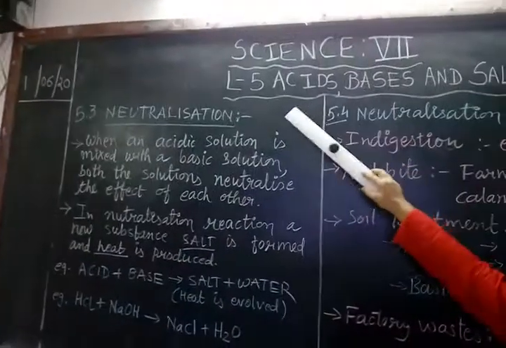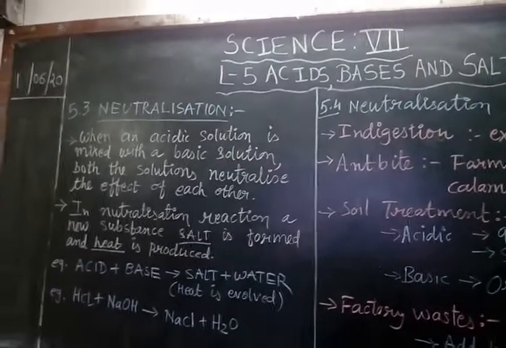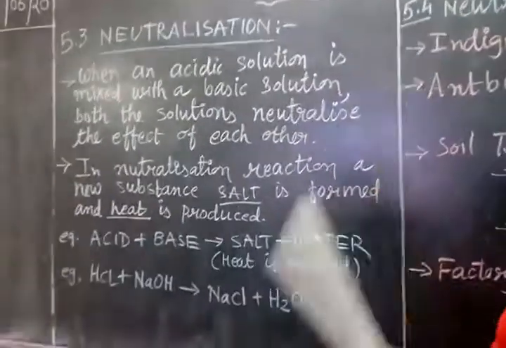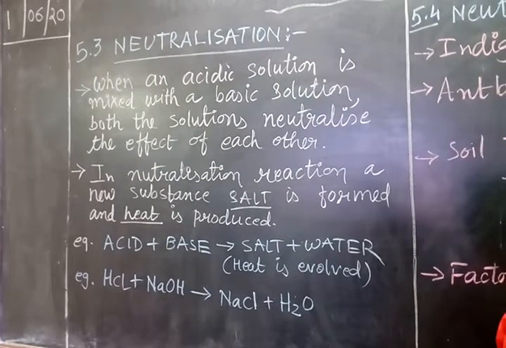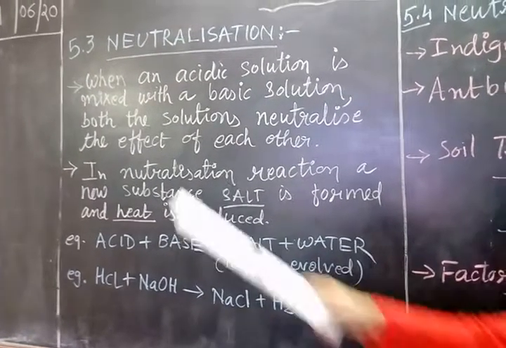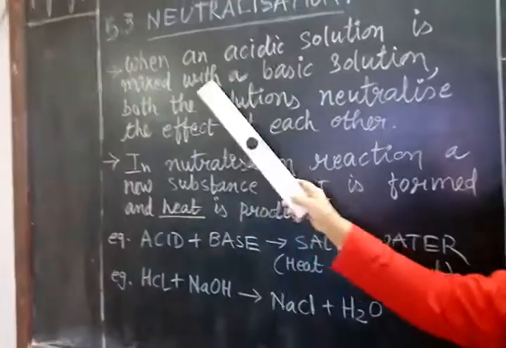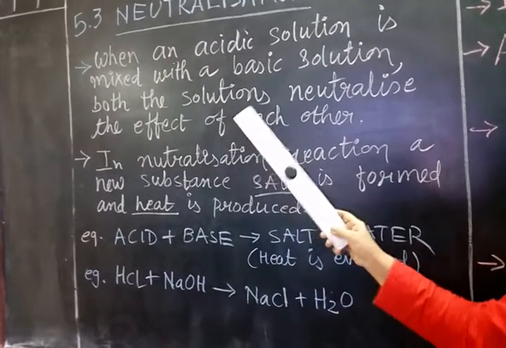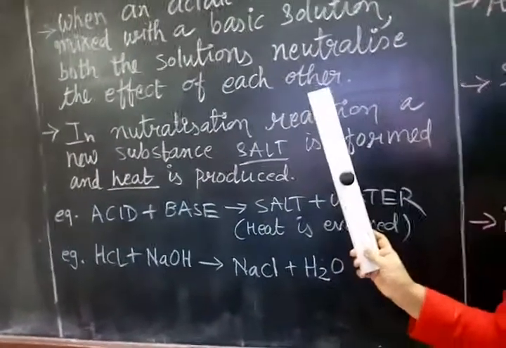Students, let us learn Science Class 7, Lesson number 5, Acids, Bases and Salt. Today's topic is topic 5.3, Neutralization. Neutralization means that the substance is neither acidic nor basic. When an acidic solution is mixed with a basic solution, both the solutions neutralize the effect of each other.